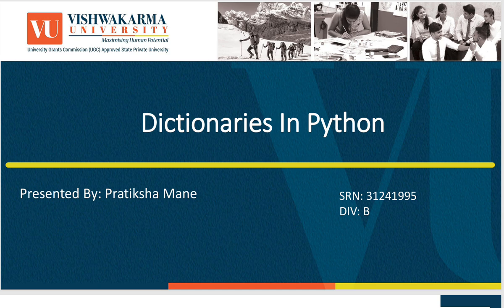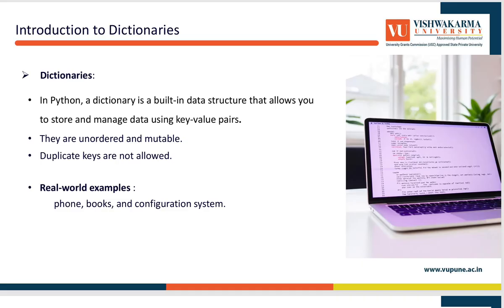Now I am going to discuss dictionaries in Python. Let's see what is the introduction to dictionaries. In Python, a dictionary is a built-in data structure that allows you to store and manage data using key-value pairs. Dictionaries are unordered and mutable.